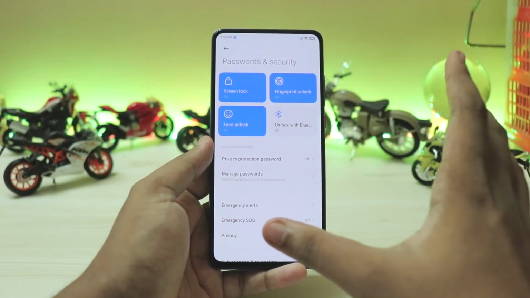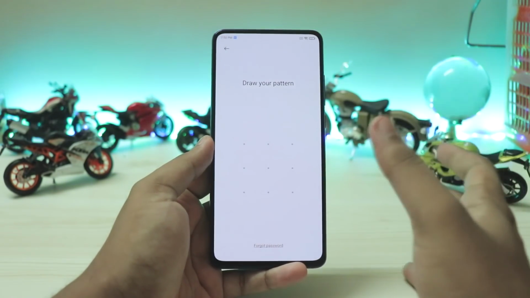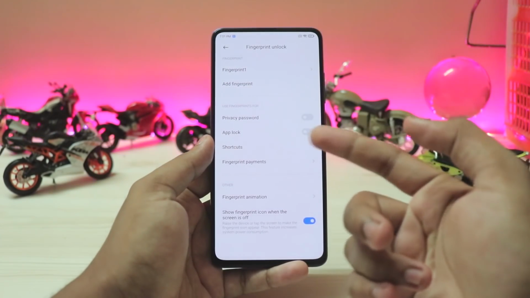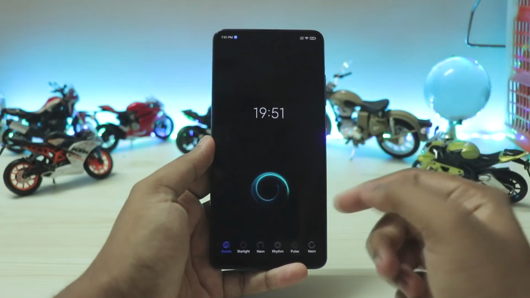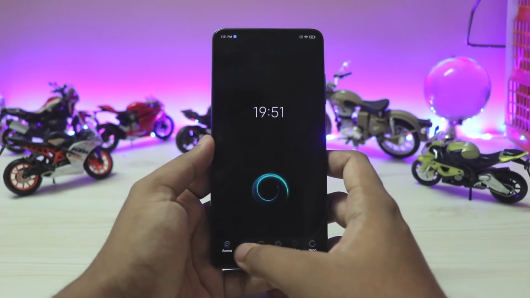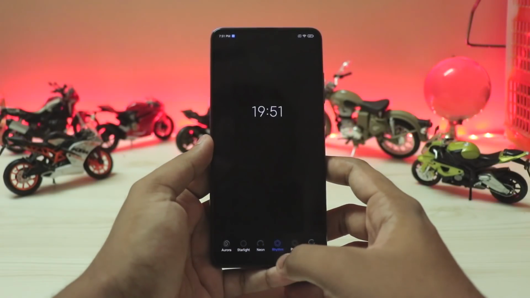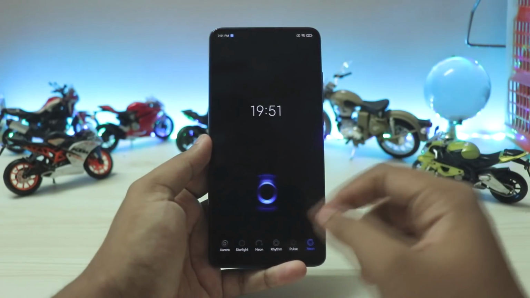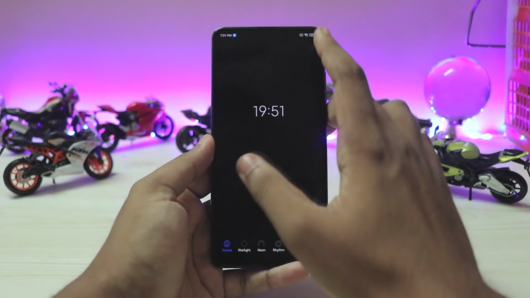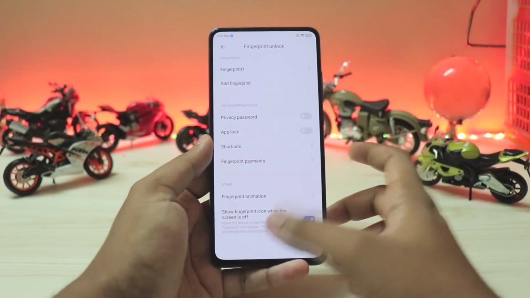Again, might be a bit specific to the Xiaomi EU, but now you have all the fingerprint unlock animations from the newer devices like the Poco F2 Pro or the Xiaomi Mi 10 Ultra fingerprint animation. So this is the brand new one from the Mi 10. Then you have the older ones like the Straight, Rhythm, Pulse, and then this is the new one, which I guess is from the K30.